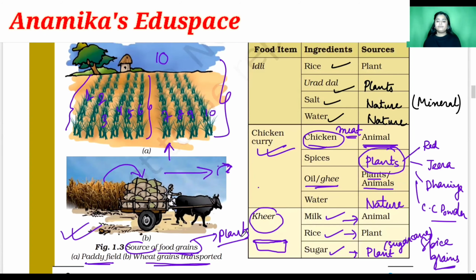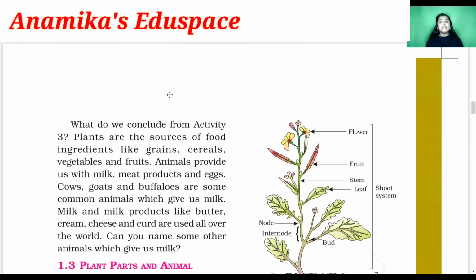Clear, students? So now what do we conclude from this activity? We conclude from activity 3 that plants are the sources of the food ingredients or materials. What do you mean by ingredient? The meaning of ingredients is materials. So plants are the sources of the ingredients, like the grains, like the cereals. Cereals means pulses.